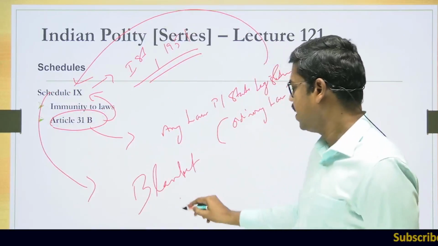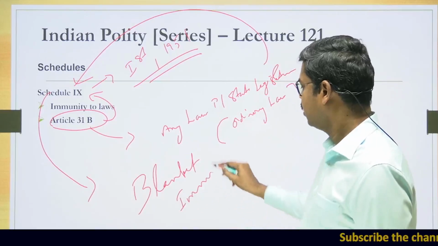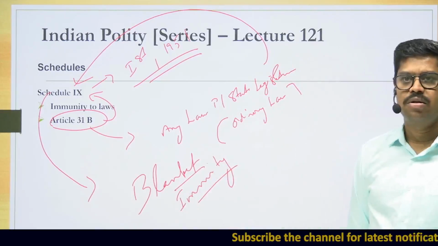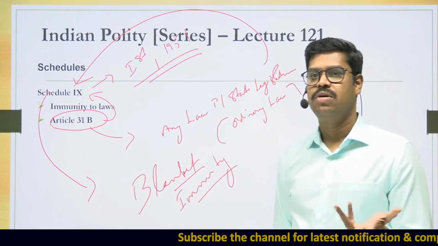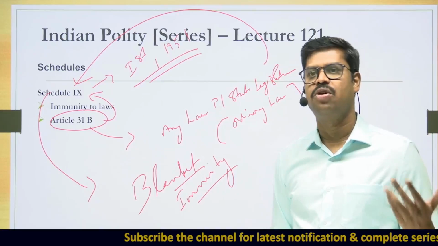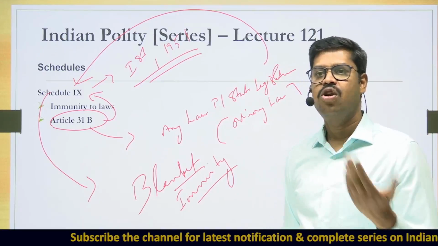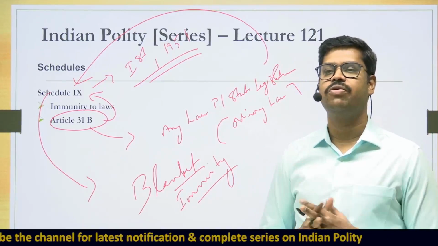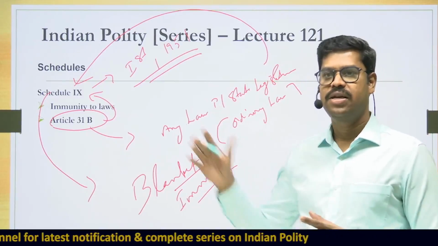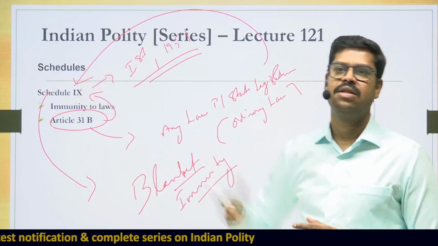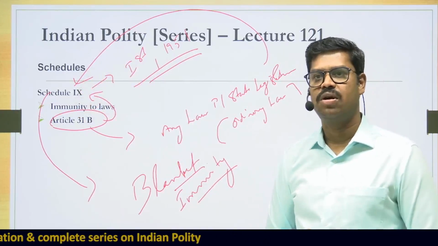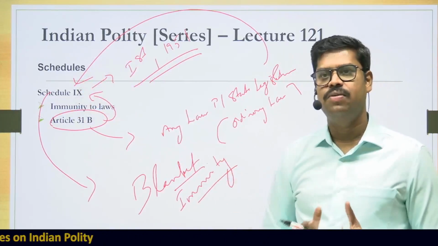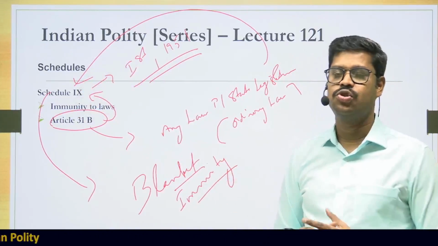When I say it will have blanket immunity, that means this law that is placed inside the 9th schedule cannot be judicially reviewed in a court of law. The law cannot be reviewed even if it is in violation of the Constitution or in violation of fundamental rights. It cannot be declared invalid by the Supreme Court. That was how the strong provision was placed into the Constitution by inserting Article 31B and Schedule 9. However, today this is not the situation, but initially it was.